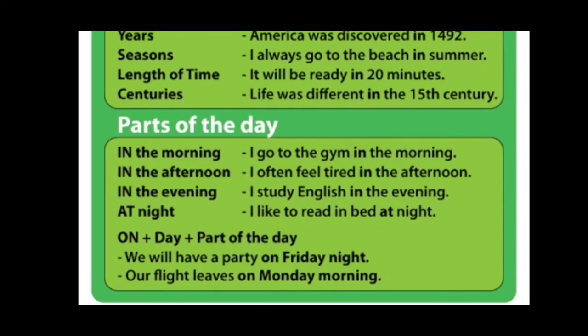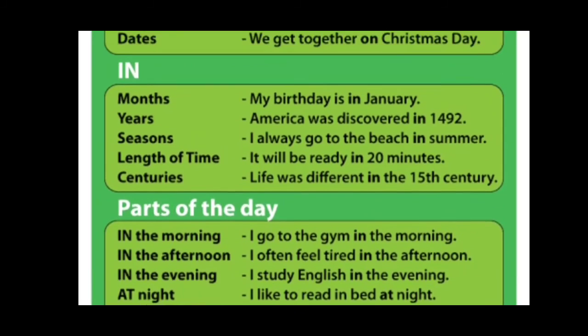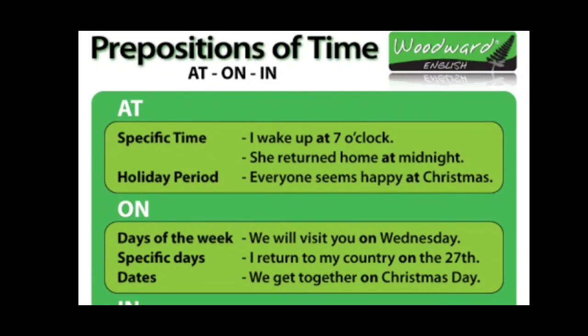See here, on plus day plus part of the day. For example, we will have a party on Friday night. Our flight leaves on Monday morning. So here in this case we have to use on. To pinpoint the part of the day, we have to use preposition on, children. So that's all from the preposition of time.